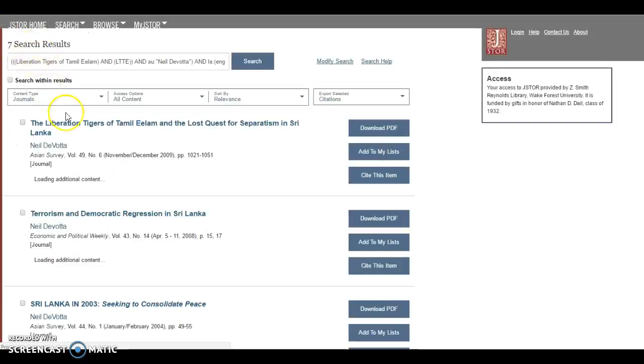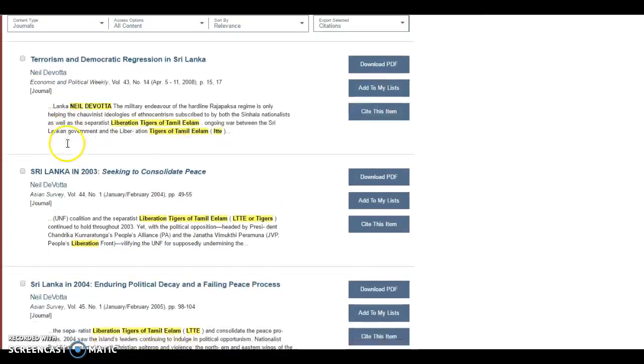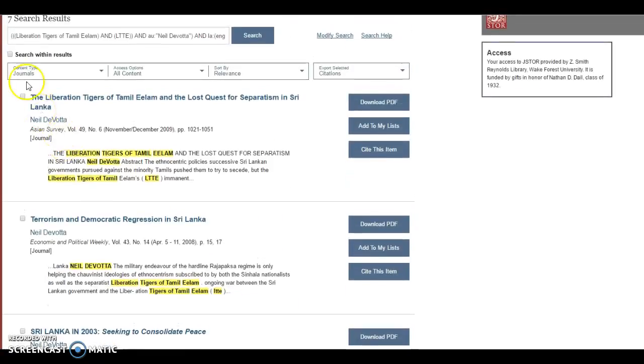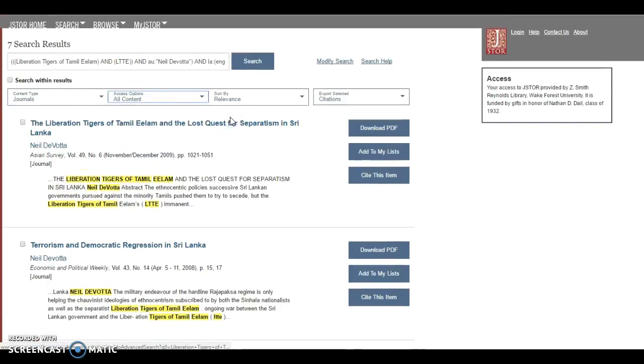This time we only get 7 search results, but the fact of the matter is that all 7 of these results are great sources because they're written by an expert in the subject. They're also journal articles, citable and downloadable, and you can cite them at any time, and this content is completely ready to read and download.